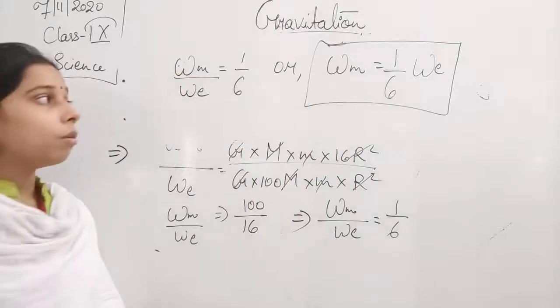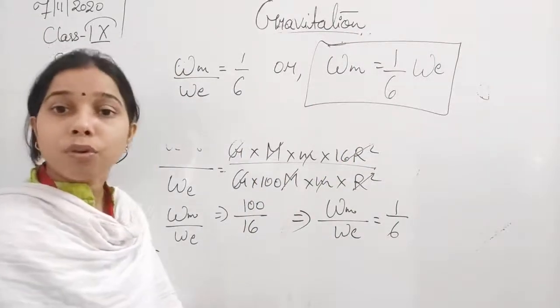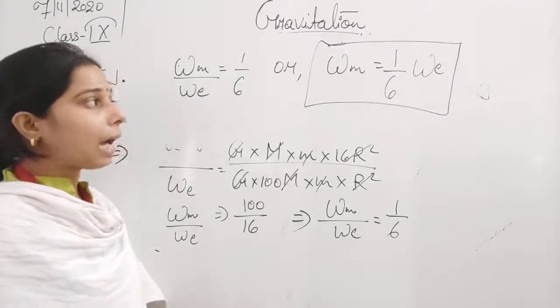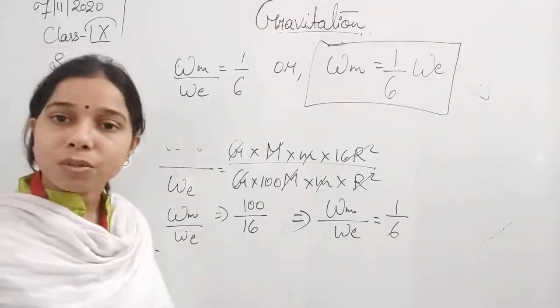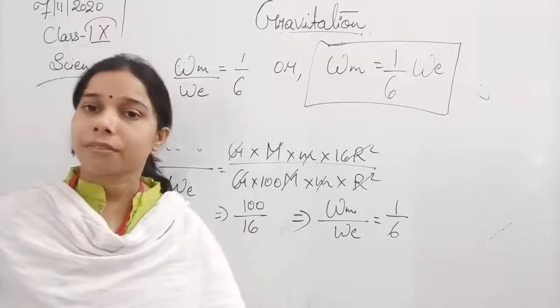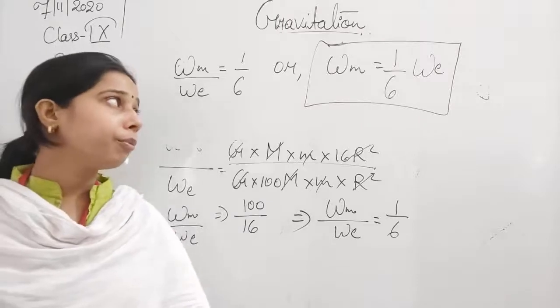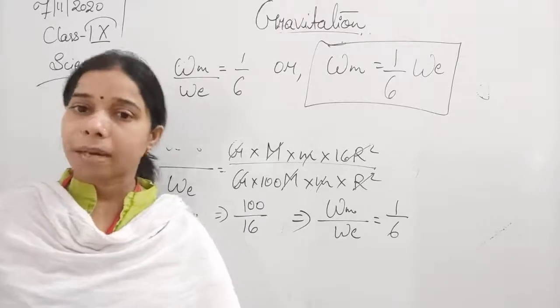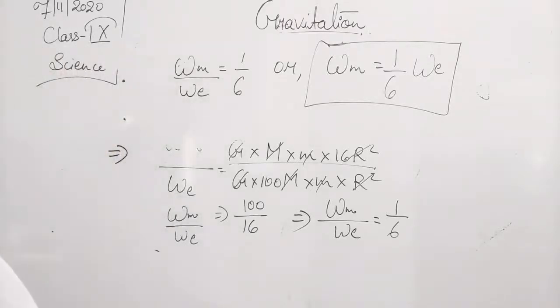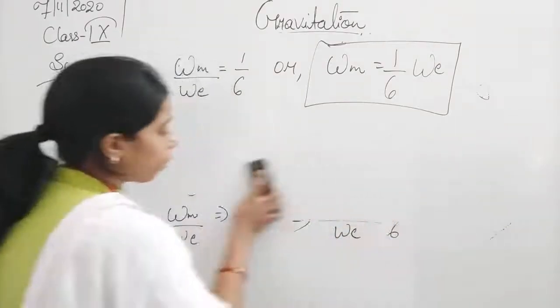Okay, so likewise, students, we can say that the weight of an object on the moon will be equal to 1 by 6 of the weight of the object placed on the surface of the earth. Whatever the value on the earth, the weight on the moon is always 1 by 6 of it. Likewise, students, a lot of questions will be asked.